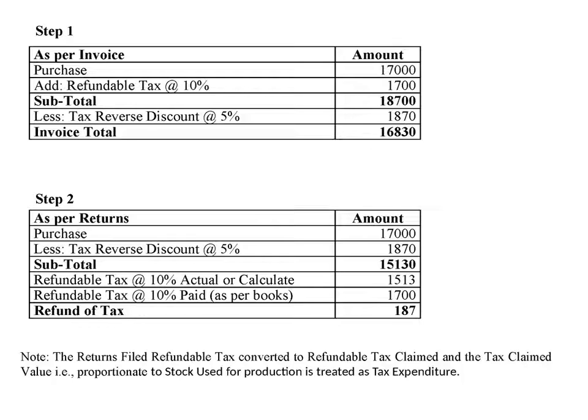Step 2. As per returns. Purchase 17,000. Less: tax reverse discount at 5%, 1,870. The tax reverse discount value should be what the manufacturer received. Subtotal 15,130. Refundable tax at 10% actual or calculated, 1,513. Refundable tax at 10% paid, 1,700. The difference between actual and paid, 187, is the refund of tax.